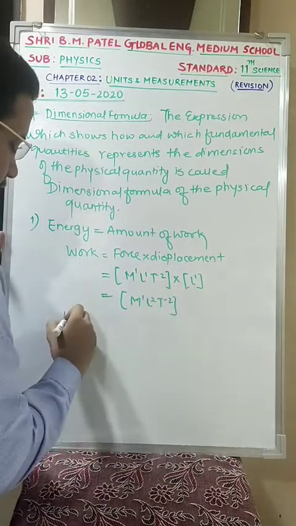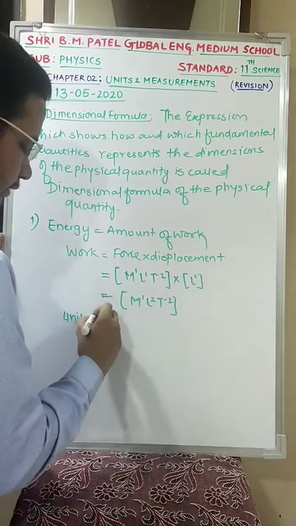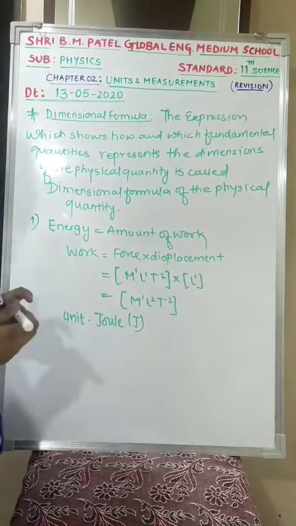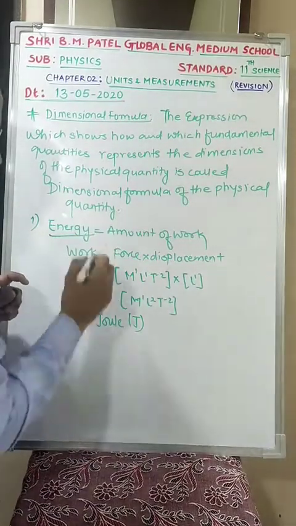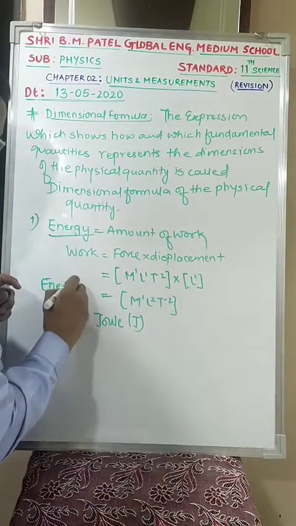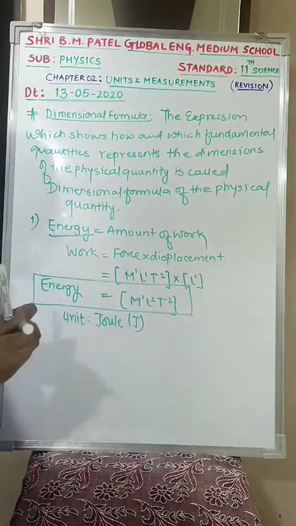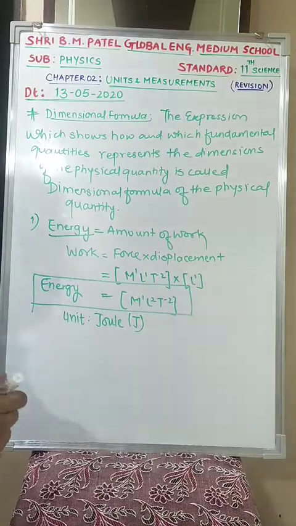Is this clear? Unit is the joule, symbol J. So for energy, the dimensional formula is M1 L2 T minus 2, and the unit is joule, denoted by capital J.